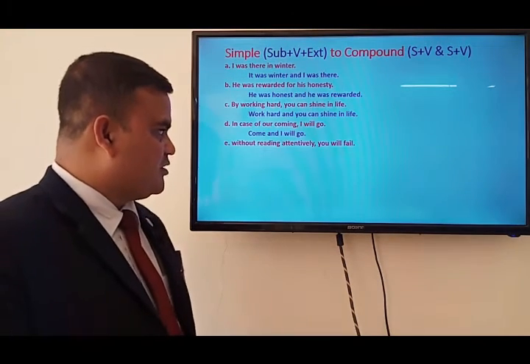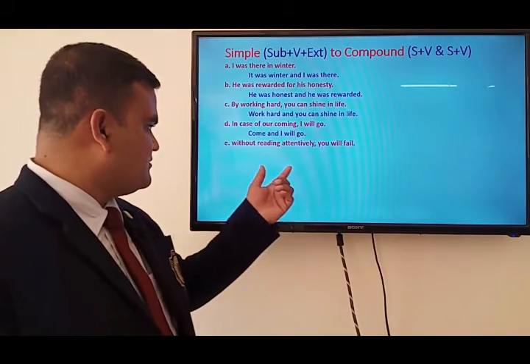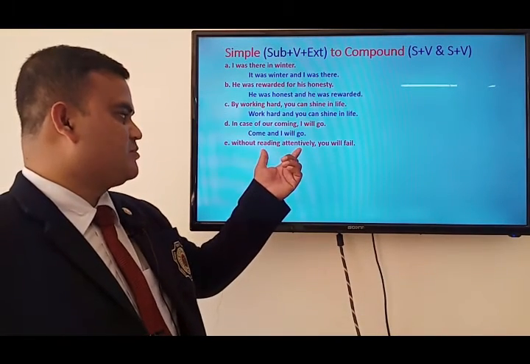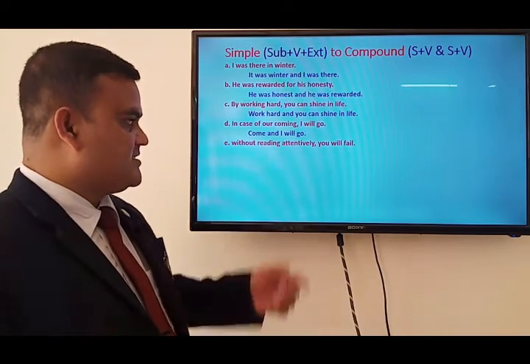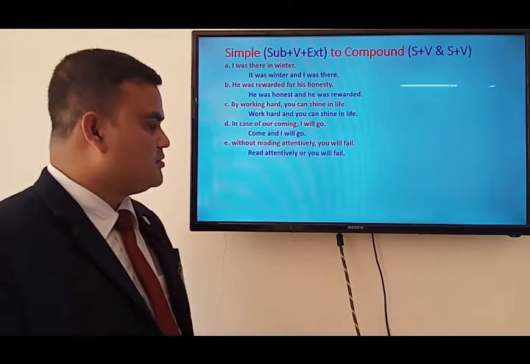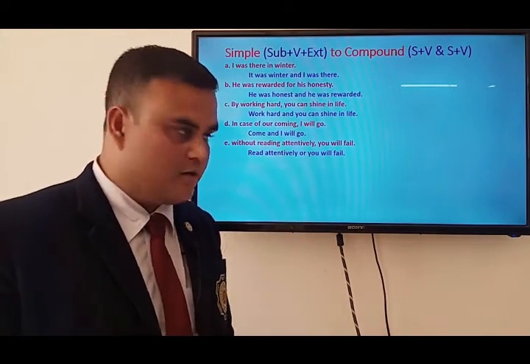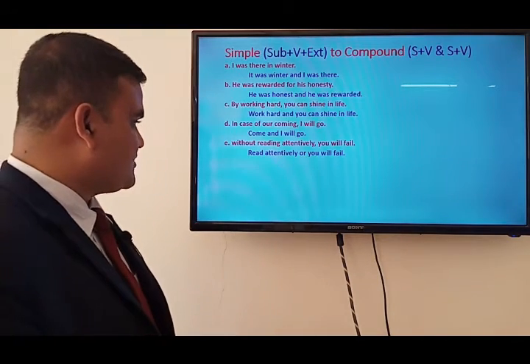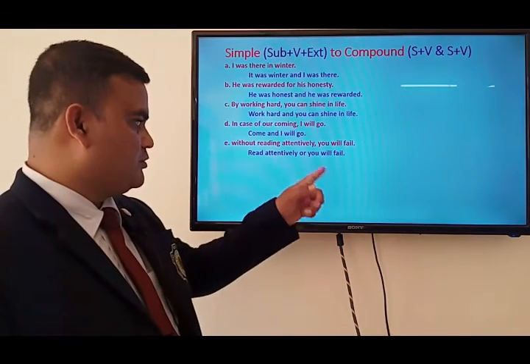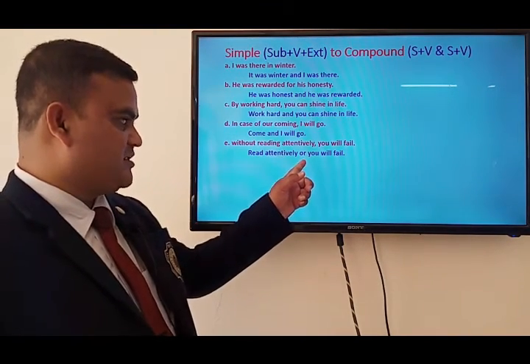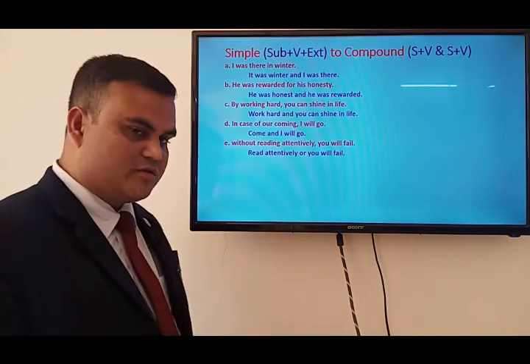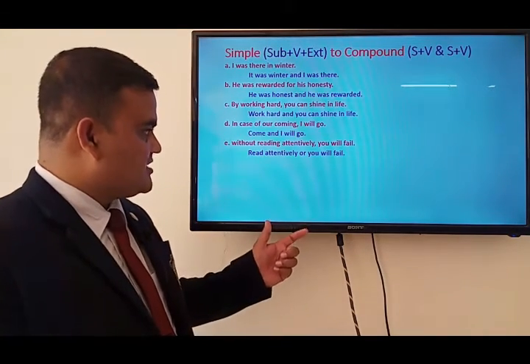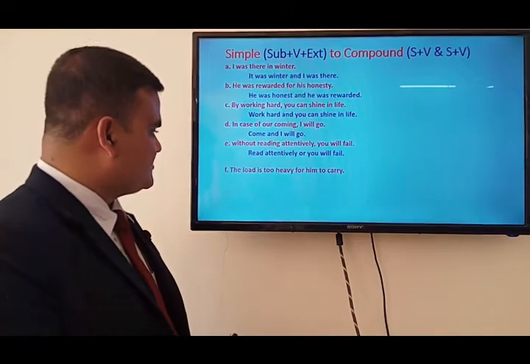Without reading attentively, you will fail. The main clause is you will fail. Without reading attentively, this portion isn't a clause, rather it's a phrase. This phrase is to be transformed into a clause while making a compound sentence. Read attentively or you will fail. Here or has been used. As I mentioned earlier, or and not are also used as coordinating conjunctions.